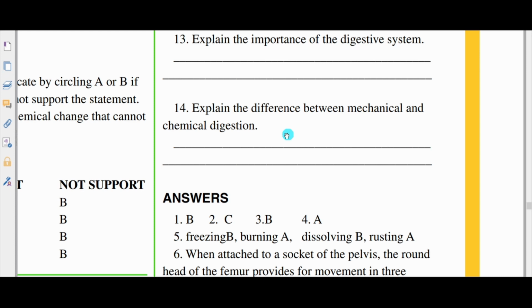Then mechanical digestion also takes place in the stomach, where you have churning. So after you chew, the walls of the stomach will press that food and rub that food until it gets down into a liquid state. Now, chemical digestion is the application of what?